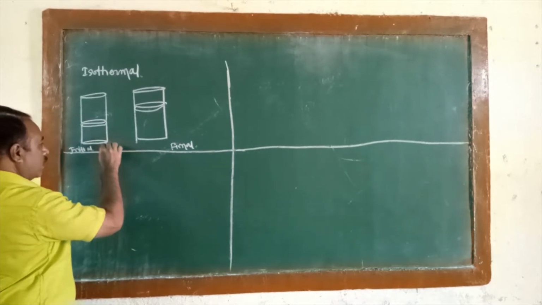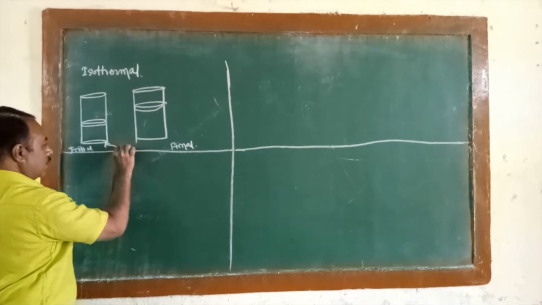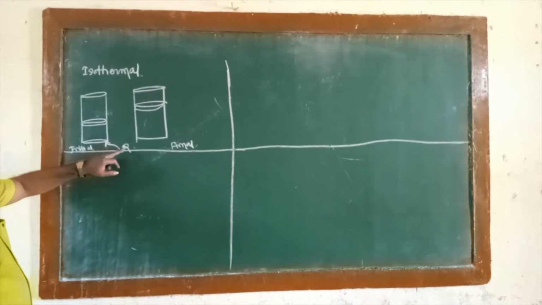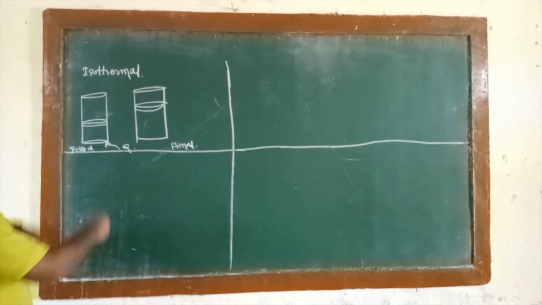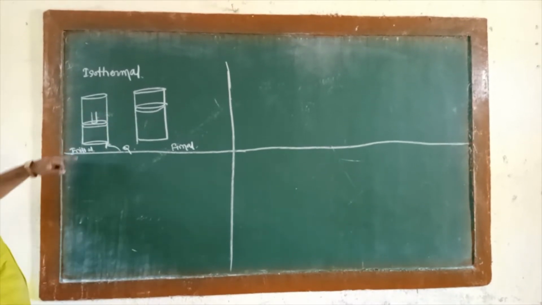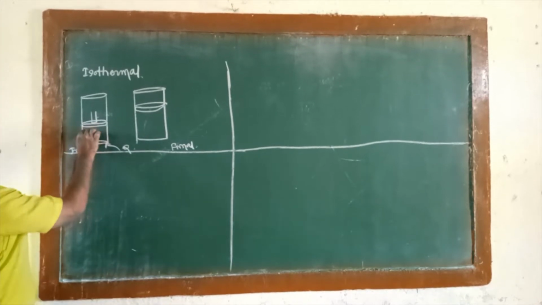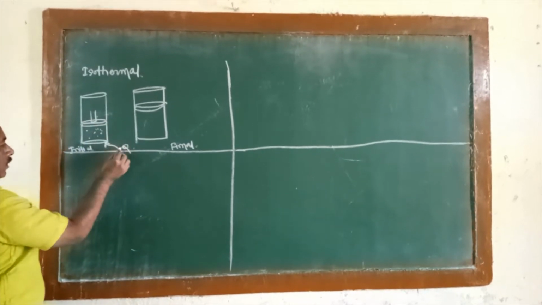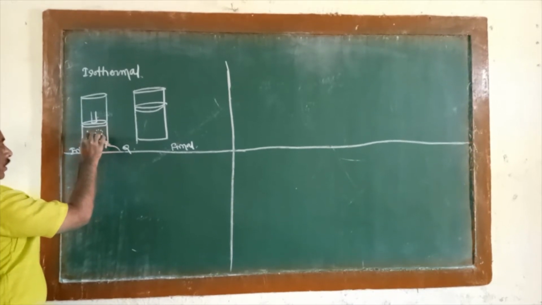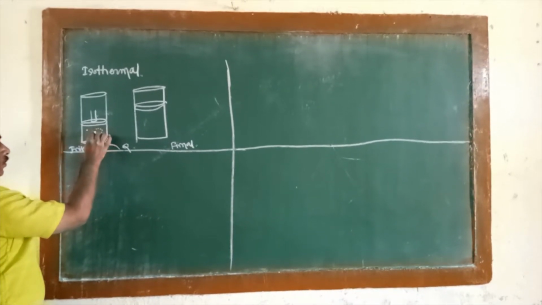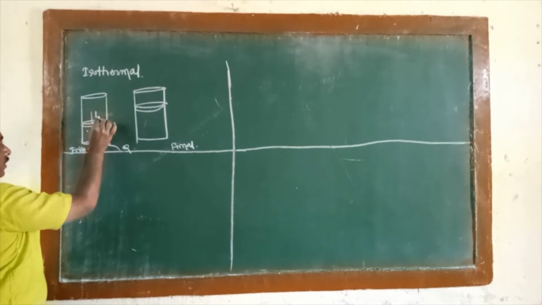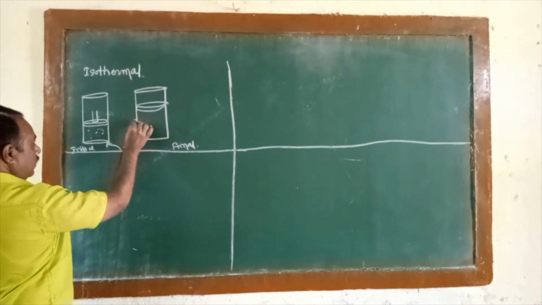Because you are providing heat energy, generated by the Q here, and due to that heat energy... this is the piston here. All the gas molecules will receive the heat energy, and after receiving heat energy, the pressure increases. Due to the increase in pressure, that piston will be moved upward here. So this is the case here.